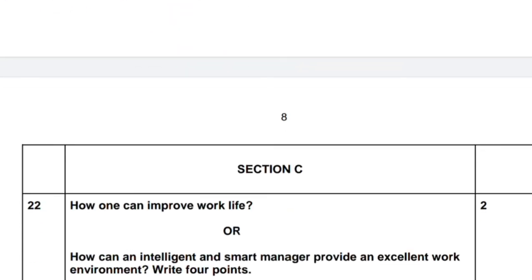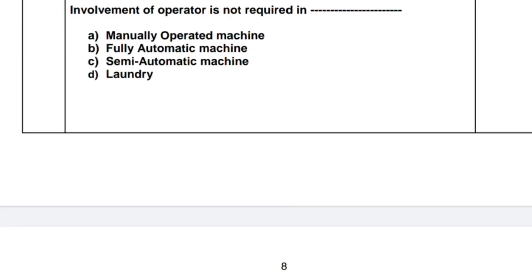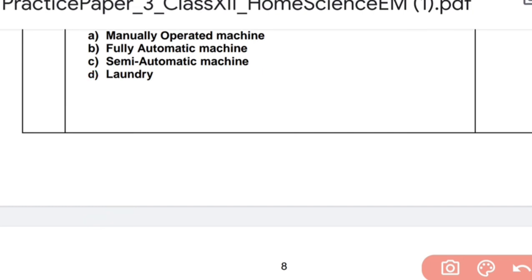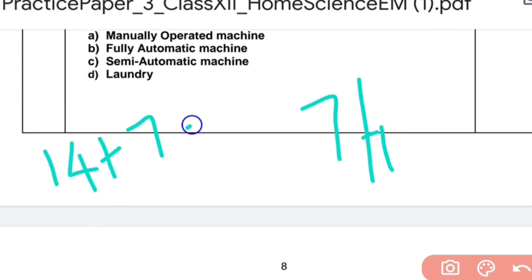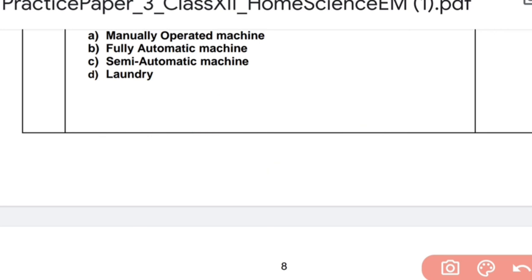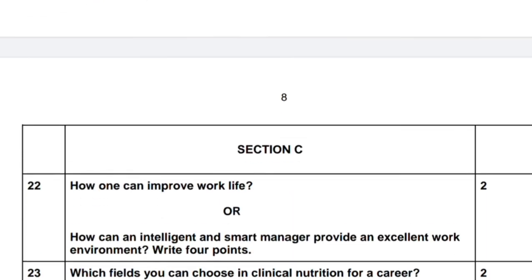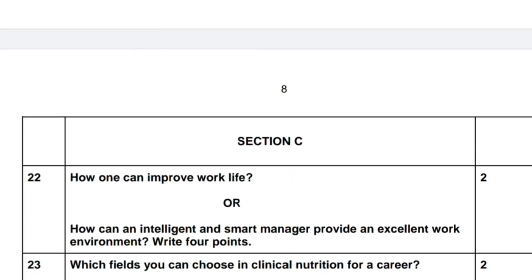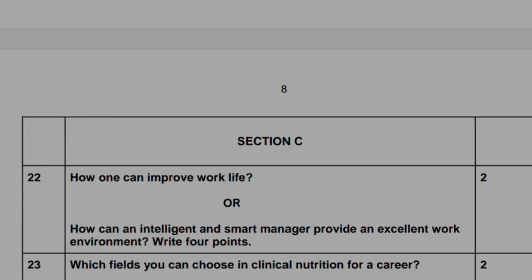Very simple now. So here also you have scored full 7 on 7. So 14 plus 7 is equal to 21 on 21. So 21 is already over out of 70. Now what remains is section C. We'll do it later when we are finished with the objective type questions. See you in the next video. Till then, bye bye.